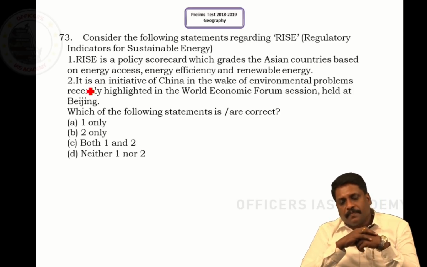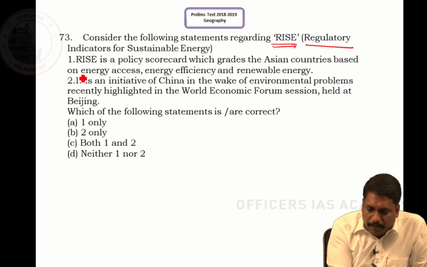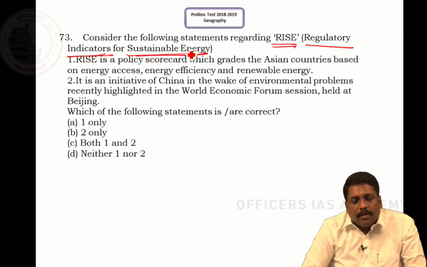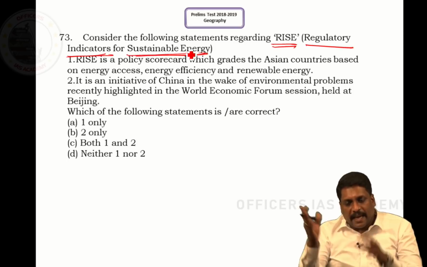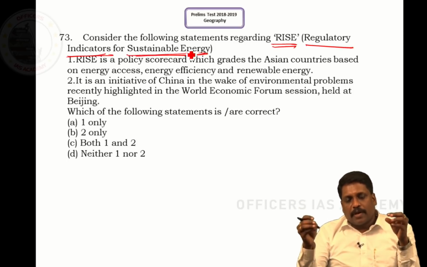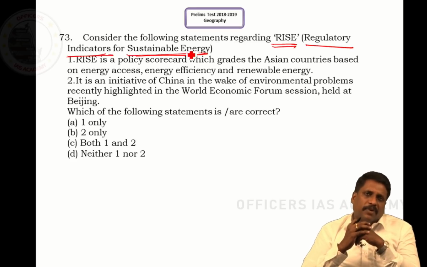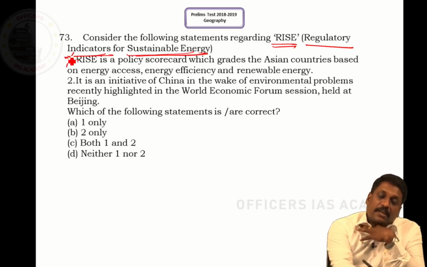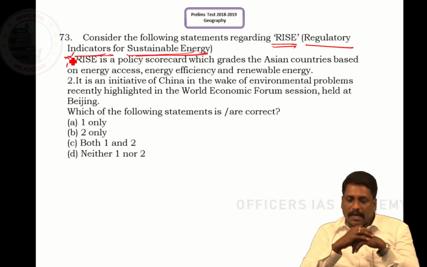Question number 73. Consider the following statements regarding RISE. Here itself they have given what is RISE: Regulatory Indicators for Sustainable Energy. It says RISE is a policy scorecard which grades the Asian countries based on energy access, energy efficiency and renewable energy. Only thing is that it's a short-sighted statement. It is not the Asian countries, it is all the countries of the world. So it means completely global in nature.